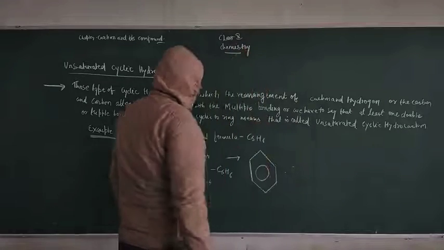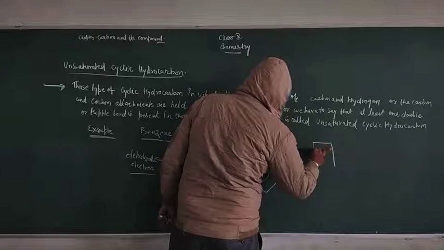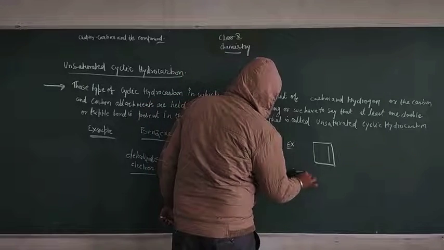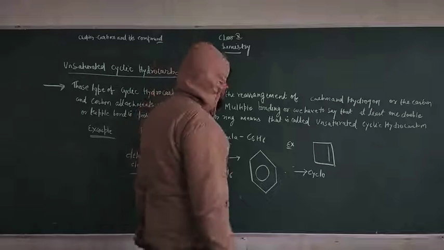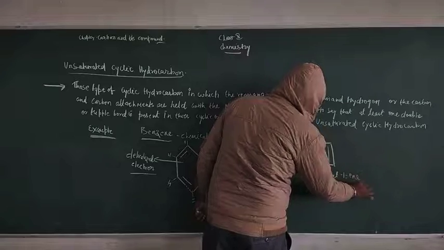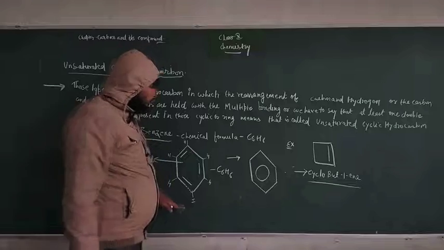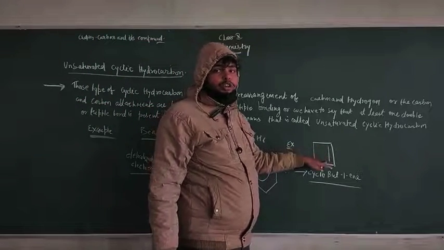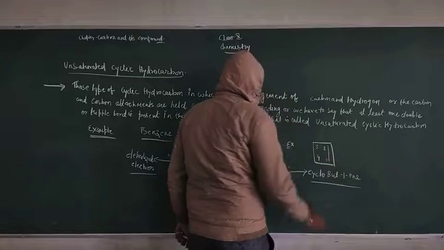Now another example like this. This is the structure. You can write this name as cyclobut-1-ene. This also means an unsaturated hydrocarbon, because this is benzene, and this is cyclobut-1-ene, because this has multiplicity, that means the double bond occurs on the first position. This is first, second, third, and fourth position.